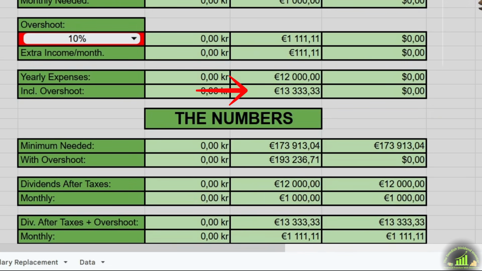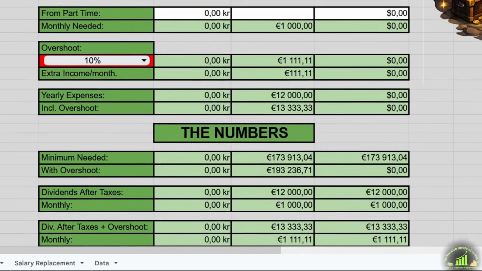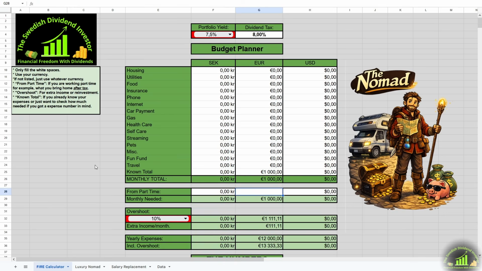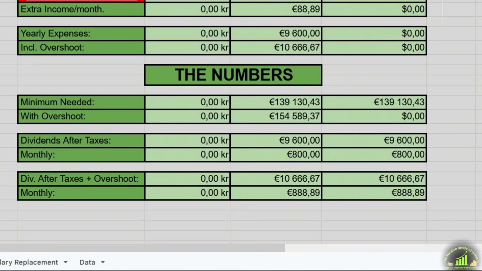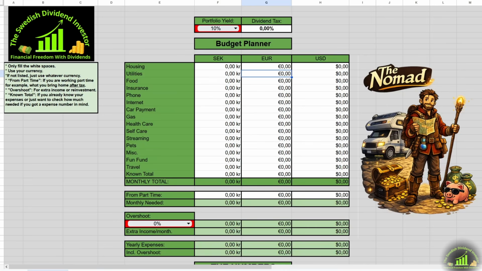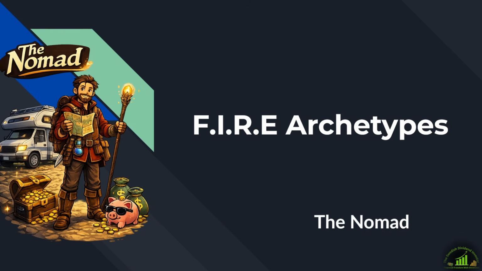13,333 euros per year in dividends needed. So an invested amount of 193,236 euros. A bit off then from where I'm currently at. But let's say I make some money on the road, say 200 per month. The invested amount goes to 154,589 euros instead. I can play around with this for a while longer, but this was the Nomad FIRE.